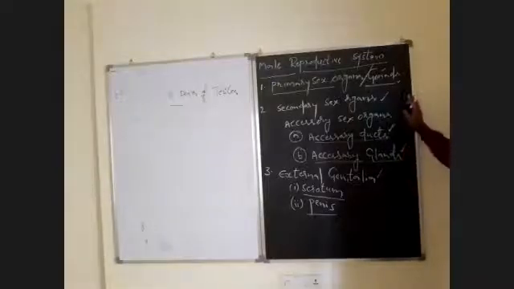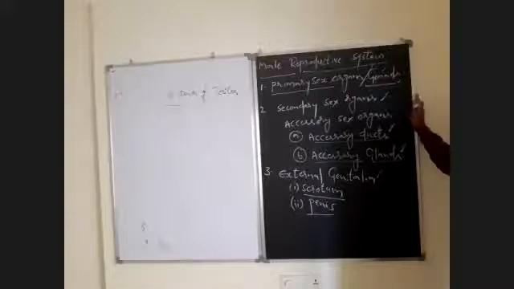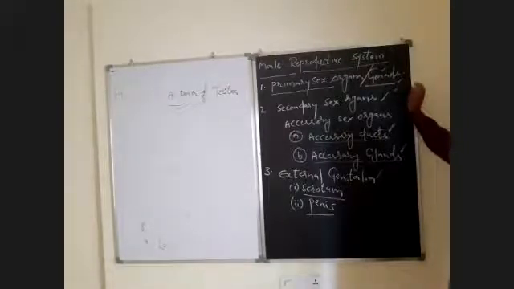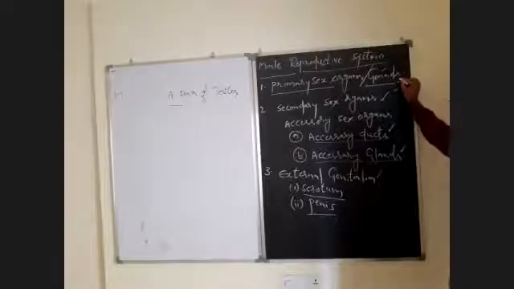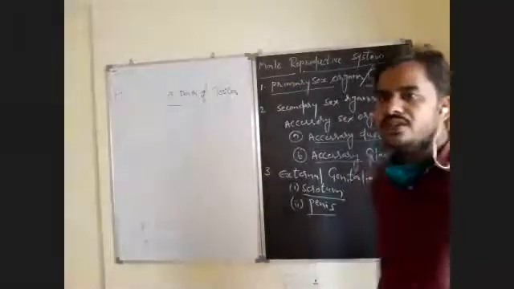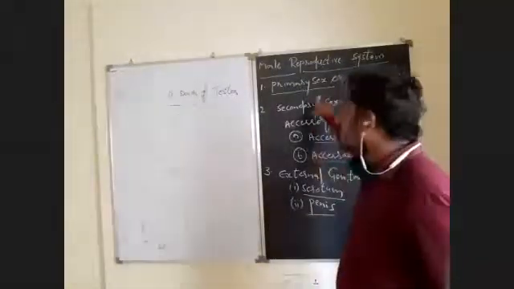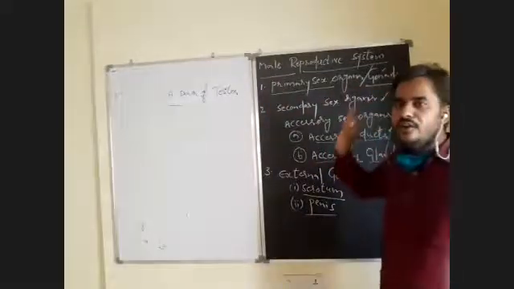Once again, all of you observe. Male reproductive system contains three important parts. One is the primary sex organs, second one is secondary sex organs or accessory sex organs, and the third one is external genitalia. Which are the primary sex organs in human male? A pair of testes are the structures which help in the production of gametes and reproductive hormones. A pair of testes are present in a male human being for this purpose.